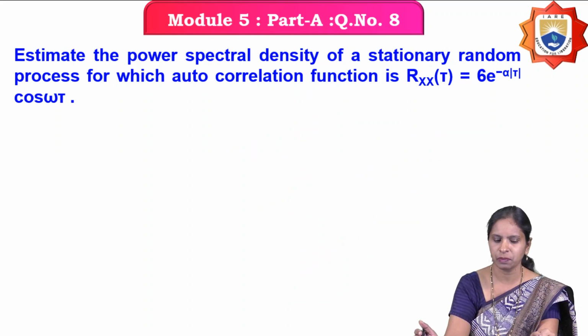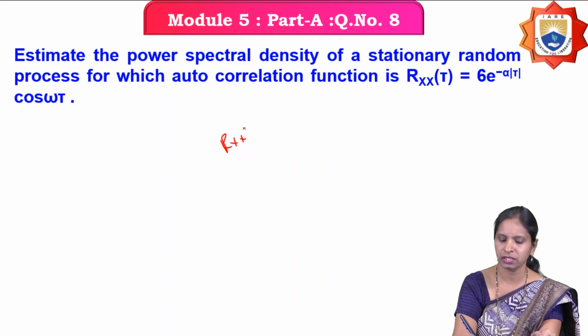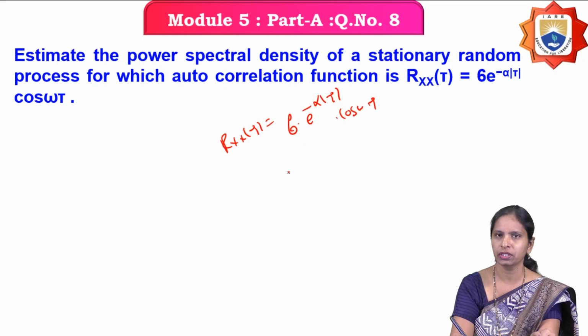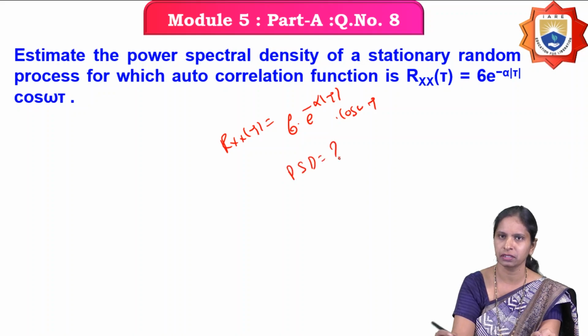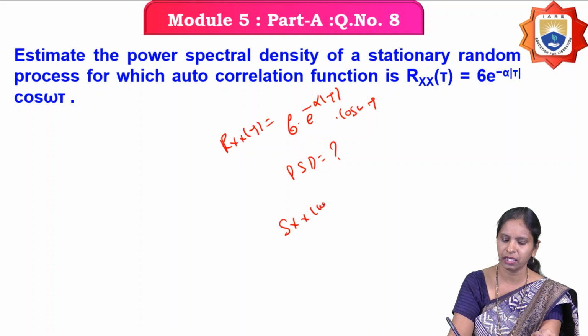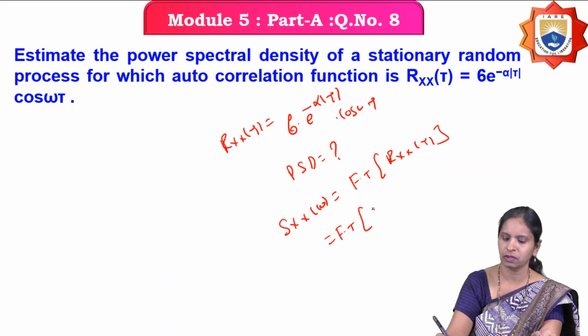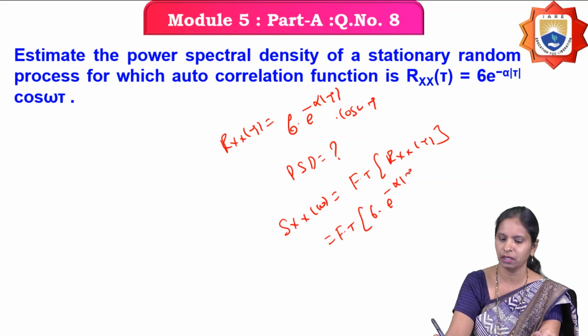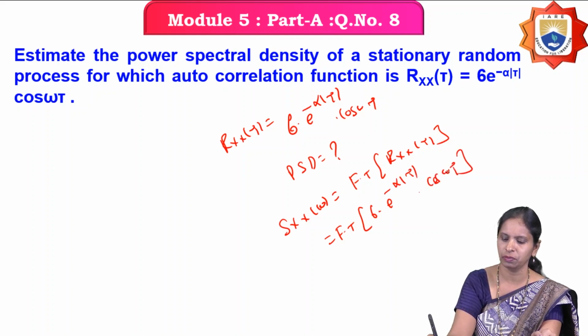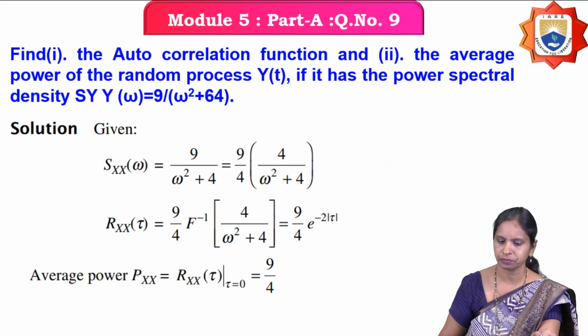So the next question is to estimate the power spectral density of a stationary random process for which the autocorrelation function is equal to 6 into e power minus alpha into mod tau into cos omega tau. What you have to calculate is the power spectral density. How do you calculate it? Sx of omega equals the Fourier transform of Rx of tau, that is, the Fourier transform of 6 into e power minus alpha mod tau into cos omega tau. If you simplify this, then you can calculate the power spectral density of the random process.